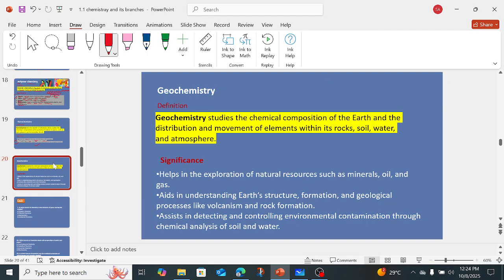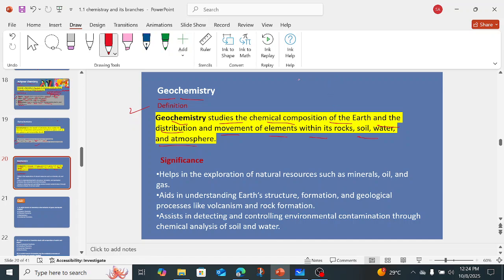Okay, now the next branch we have is geochemistry. We are going to study the surface texture and the chemical composition of the earth, right? Geochemistry studies the chemical composition of the earth and the distribution and movement of elements within its rock, soil, and atmosphere, right? The very first thing is the chemical composition of earth.